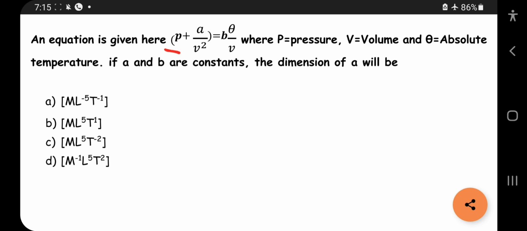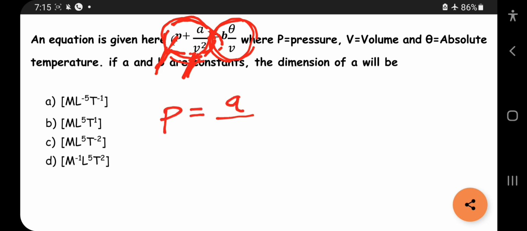Here P plus A by V square are given, which means both are on the same side, is equal to B theta by V. So P and A by V square will have the same dimension, correct or not? So the dimension of P will be equal to A by V square.